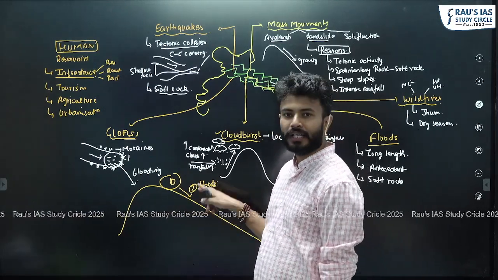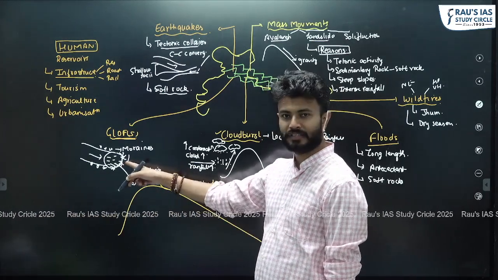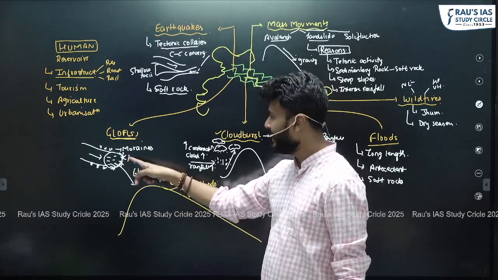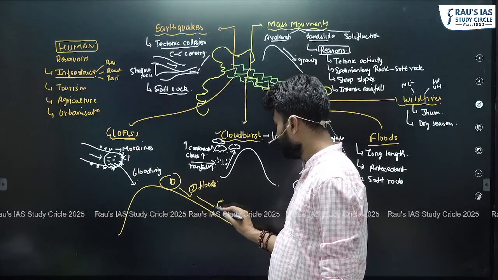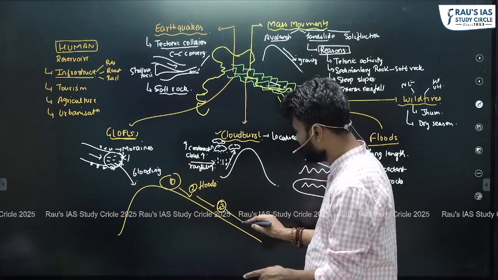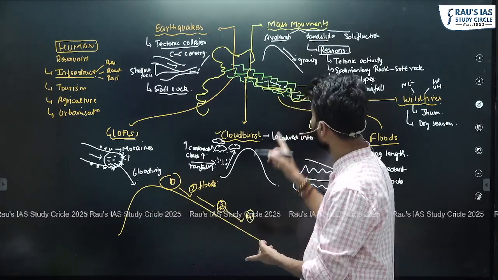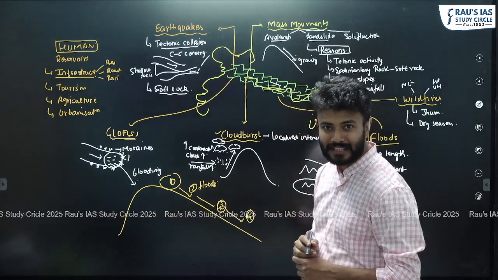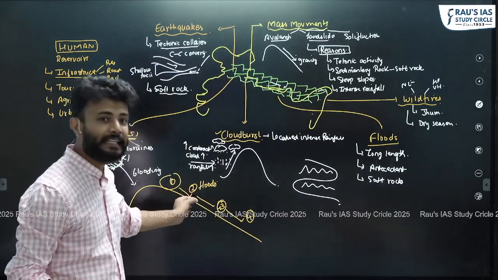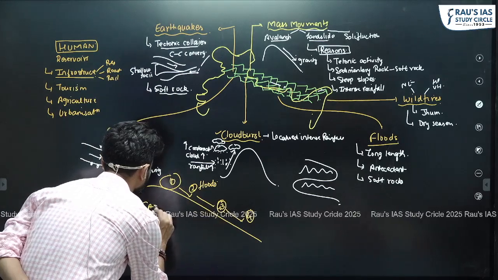If somehow that river water is entering into a lake, it can lead to the breaching of the moraine walls, which can lead to what? Disaster number three, that is the glacial lake outburst flood. Now the downstream movement of water will further increase, and can lead to what? Disaster number four, that is landslides. Are you getting it? So this is basically what? One disaster leading to a second, leading to a third, leading to a fourth, and this is known as the cascading impact of disasters.